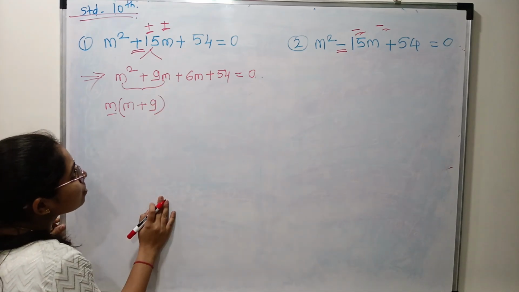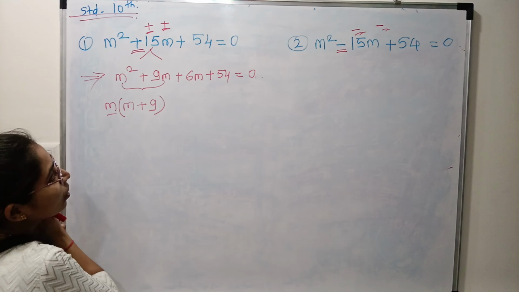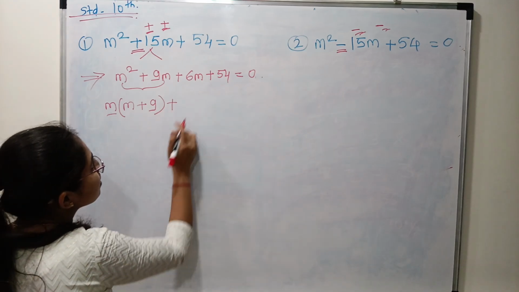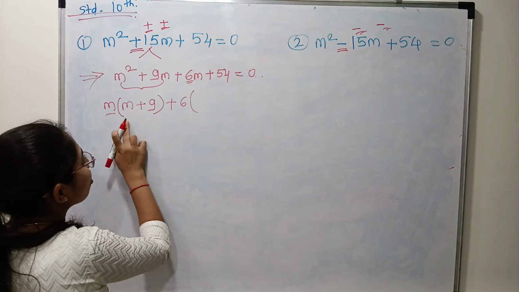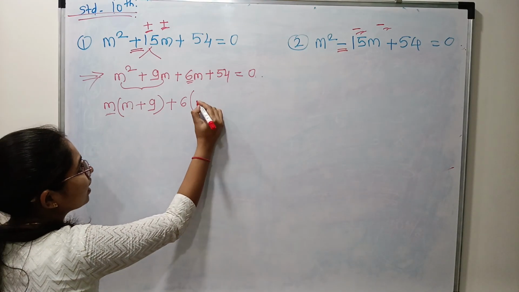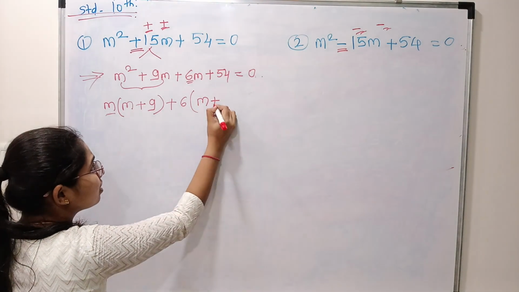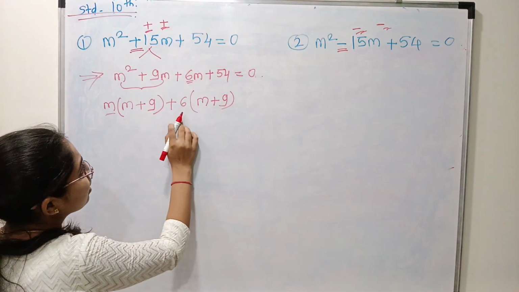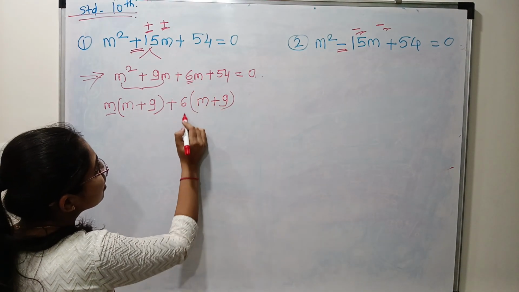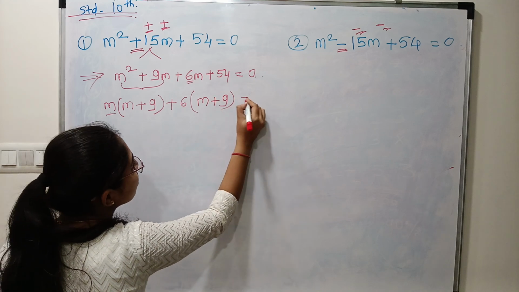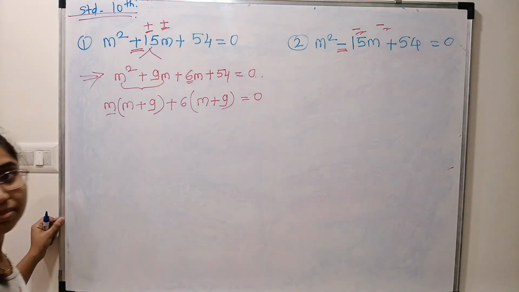That much everyone understood? Yes or no? Now plus, here we are taking 6 common, and in the bracket copy the same bracket. Always, even if you don't understand, copy the same bracket. How m plus 9 will come? 6 into m, 6m, and 6 9s are 54. That much everyone understood?